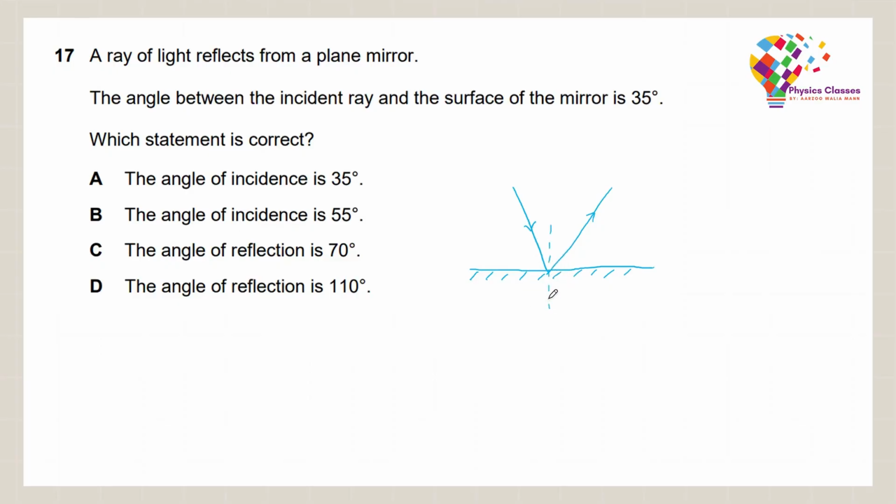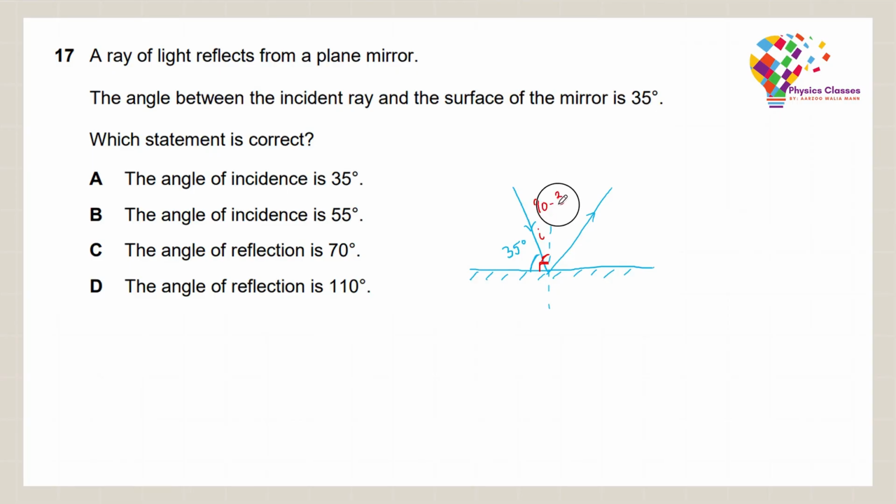degrees. Now, if this angle is 35 degrees, then we all know that the angle of incidence is the angle between the normal and the incident ray. And this complete angle here is supposed to be 90. So the angle of incidence here would be equal to 90 minus 35, which gives me 55 degrees. So the angle of incidence here would be 55 degrees.